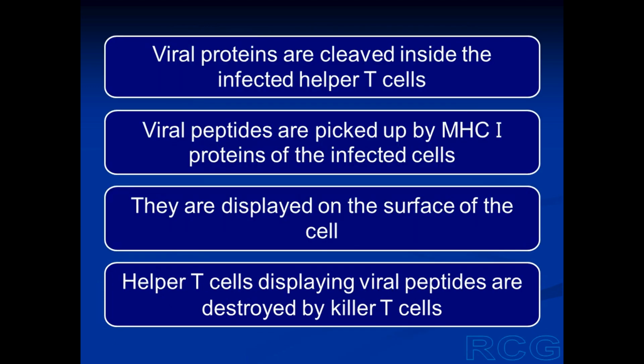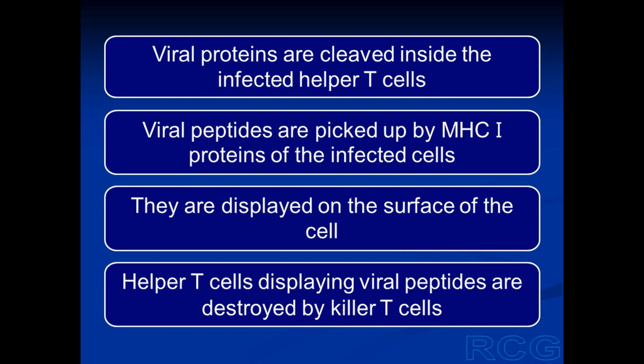Moreover, the viral proteins which are synthesized in the infected T cell are broken down by the proteolytic enzymes of the helper T cell. They are cleaved into peptides. And these viral peptides are picked up by MHC1 proteins of the infected helper T cells.